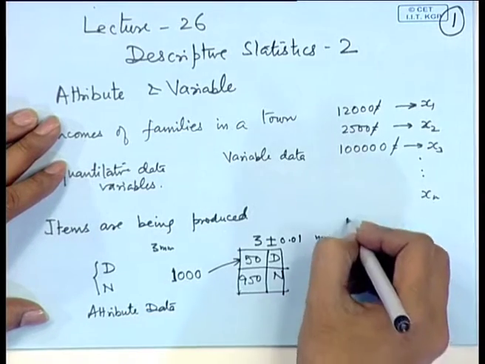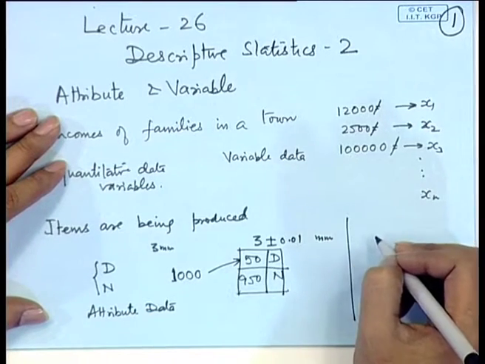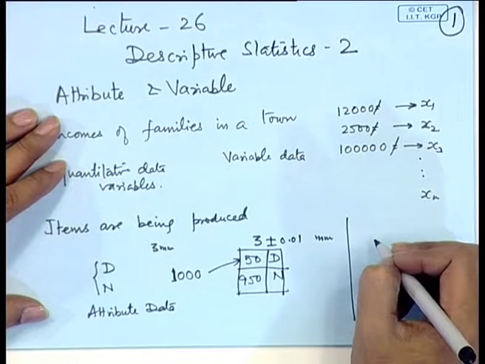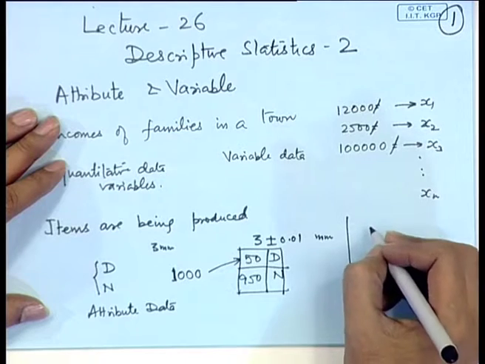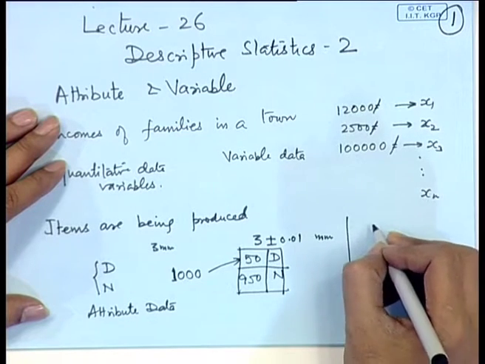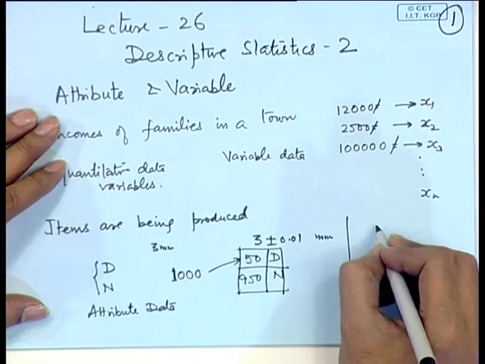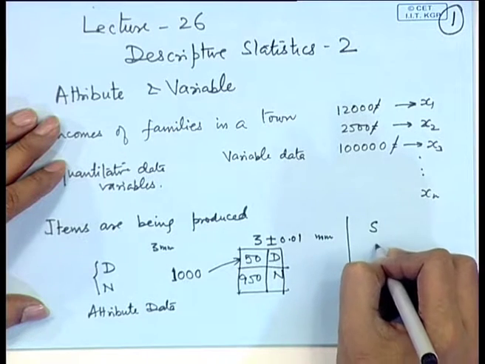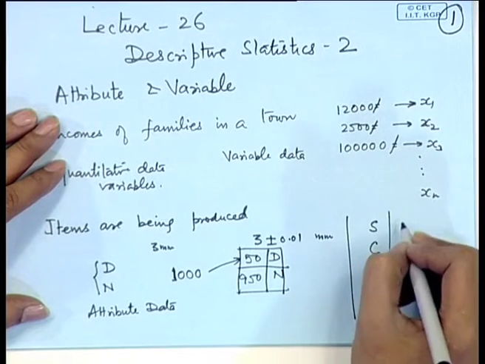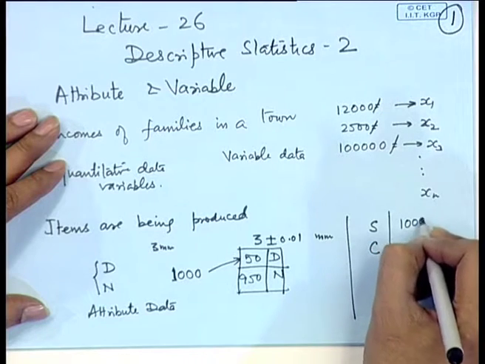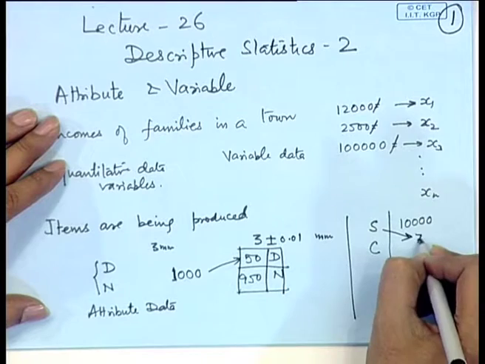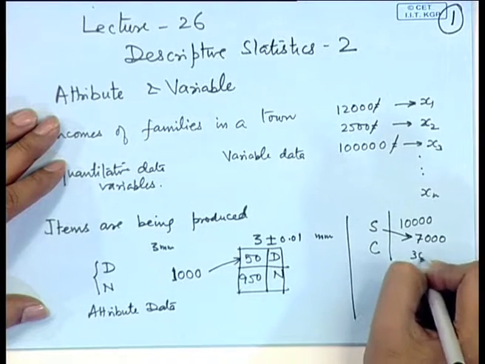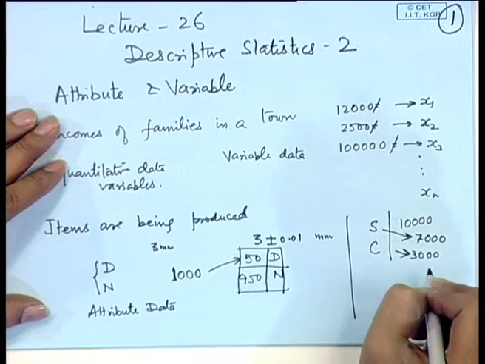For example, if we are looking at a population of students, we may classify them as school students or college students. So, each student may be a school student or a college student. If we have say 10,000 students, then maybe you have 7,000 as school students and 3,000 as college students.